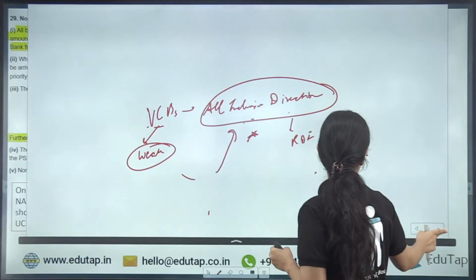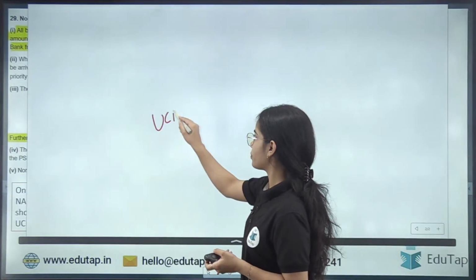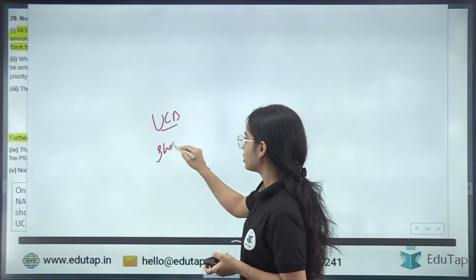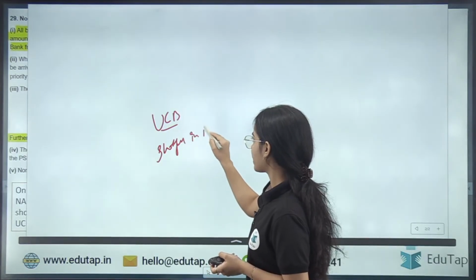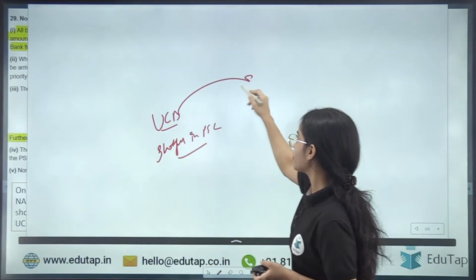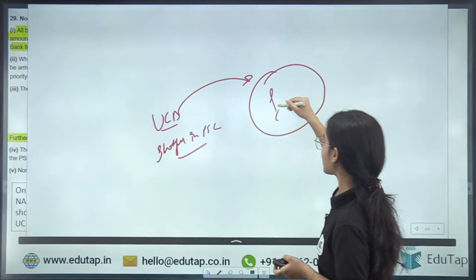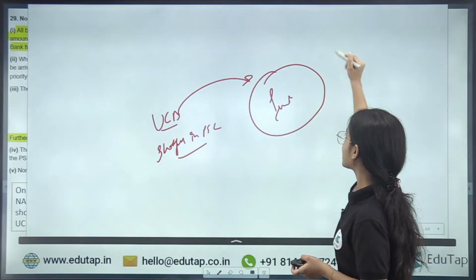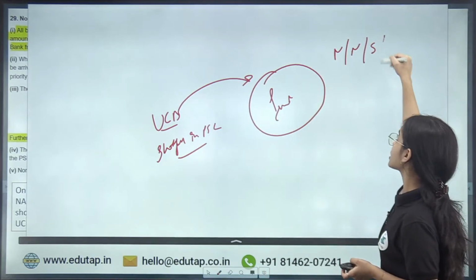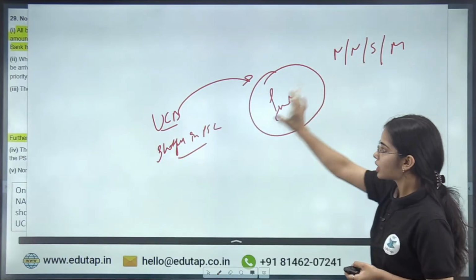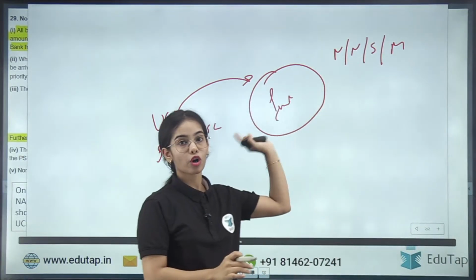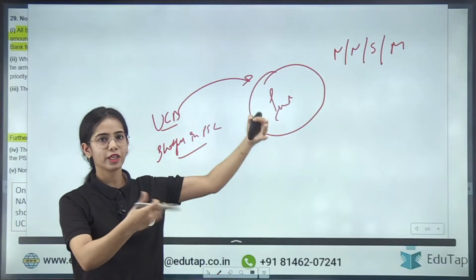Let's say the urban cooperative bank has a shortfall in priority sector lending. So the urban cooperative bank will contribute to the fund under NABARD, or NHB, or SEBI or Mudra and such.